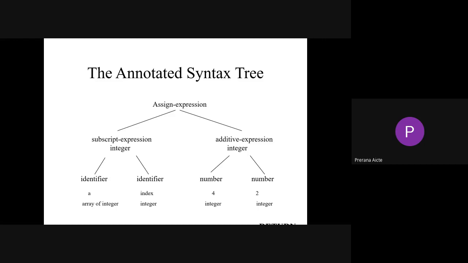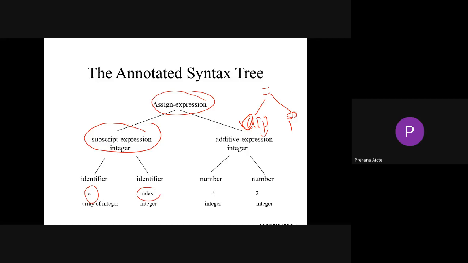That is the assignment operator. So if I go like this, what will be the type of A, what will be the type of subscript, and what will be the value, whether it belongs to integer, floating point, what type. See here, assigning expression, subscript expression. This one is your A, this one is your index. So A should be an array of integer type. Index should also be integer type, and the additive expression of integer, that is the assignment value, will be 4 plus 2. So these two should be of integer type.